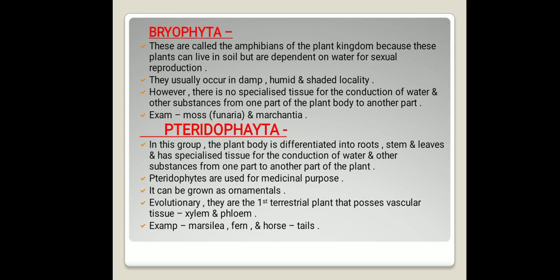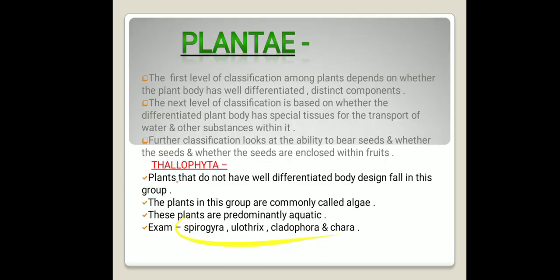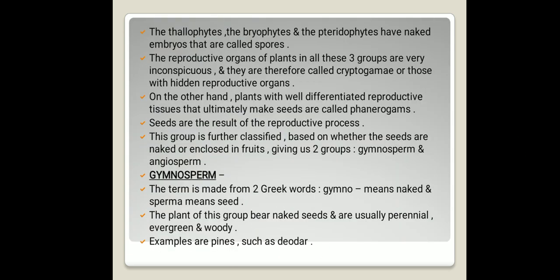Then the next important point, evolutionary. They are the first terrestrial plants that possess vascular tissue, that is xylem and phloem. A short question may come: which are the first terrestrial plants that possess vascular tissue? Pteridophyta. Examples of Pteridophyta: Marsilea, fern, horsetails. These are all examples of Pteridophyta.